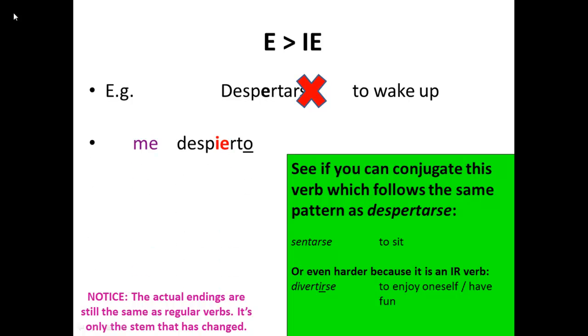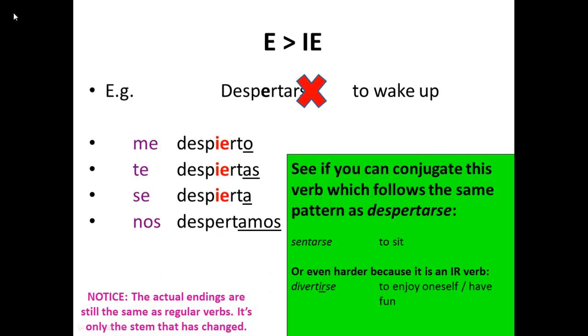Me despierto. Te despiertas. Se despierta. Nos despertamos. Os despertáis. Se despiertan. So here we have I wake up, you wake up, he, she or you formal wakes up, we wake up, you plural wake up, and they wake up or you formal plural wake up.